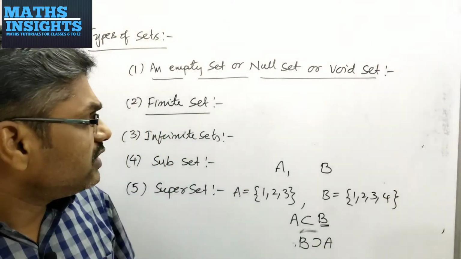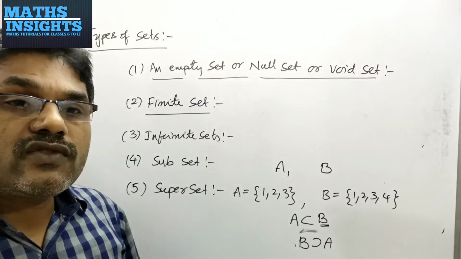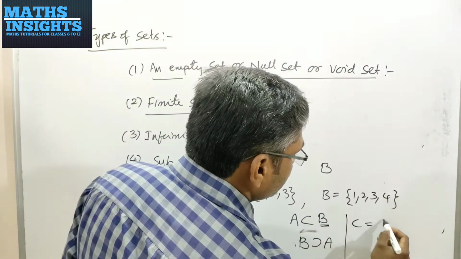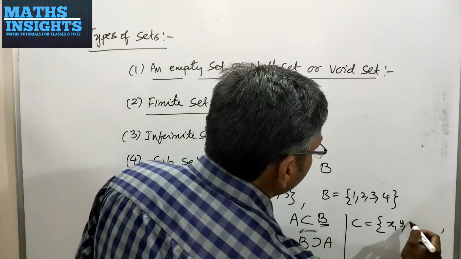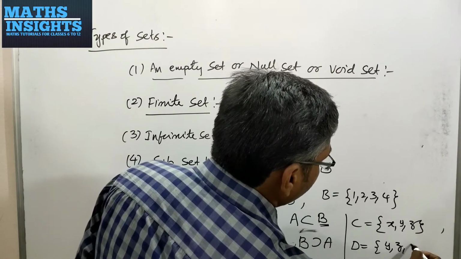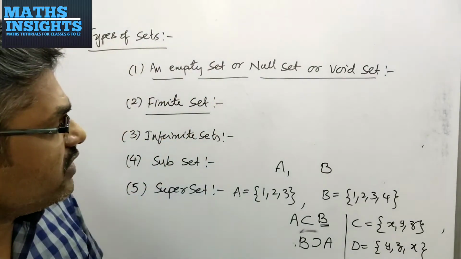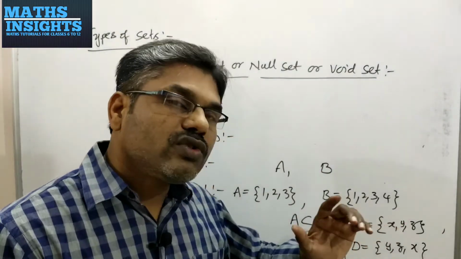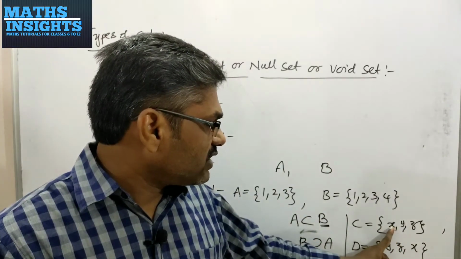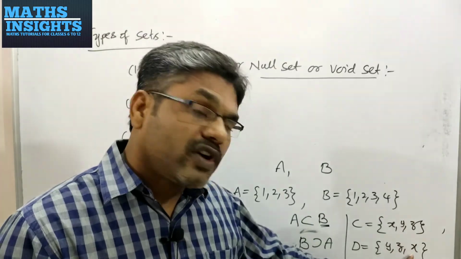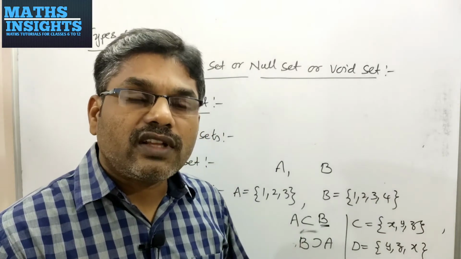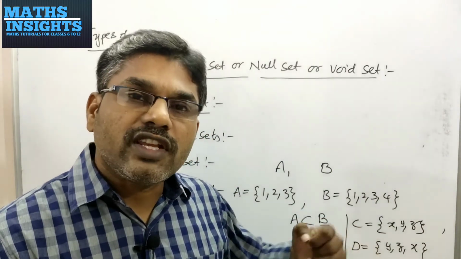And sometimes these two sets will have equal elements in them. Suppose I am taking a set C. Set C is having the elements X, Y, Z, and set D is having Y, Z, X. These two are having the same number of elements, and you know that there is no preference for the order. See, in the set C I am writing X first, but in the set D I am writing X in the last position. Wherever it will be, that doesn't matter. Whether the element is in it or not is very important.